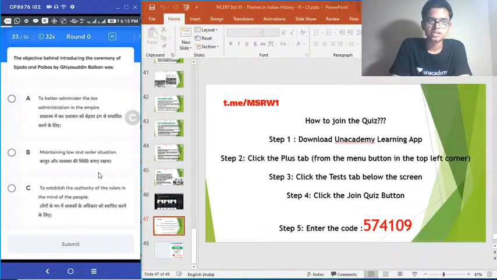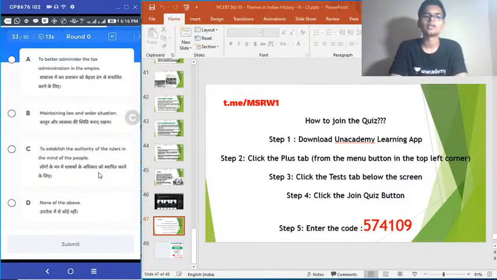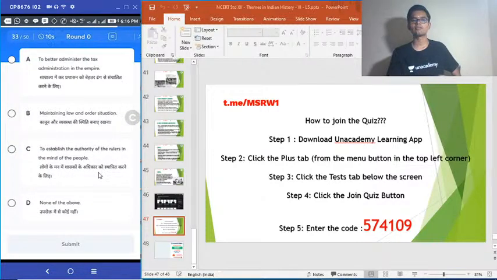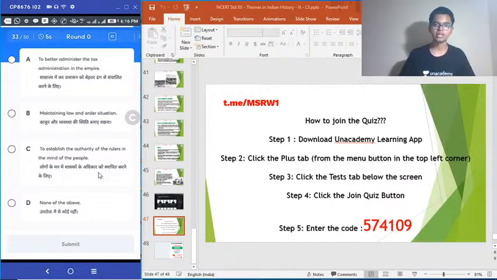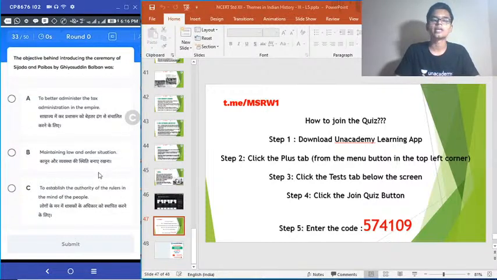33rd question. The objective behind introducing the ceremony of Sijada and Paibos by Ghiyasuddin Balban was dash. Option A. To better administer the tax administration in the empire. B. Maintaining law and order situation. C. To establish the authority of the rulers in the minds of people. And D. None of the above. So what is Sijada and what is Paibos? Sijada is basically prostration, complete prostration. And Paibos is kissing the feet of the Sultan. So what is the answer? Easy guesses. Option C.